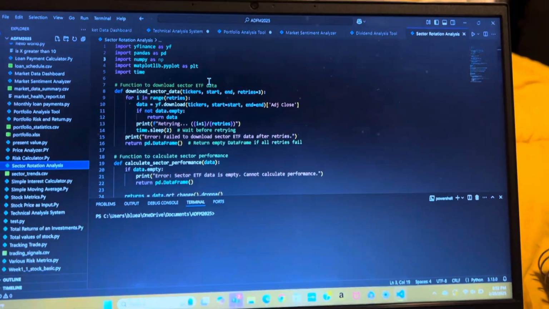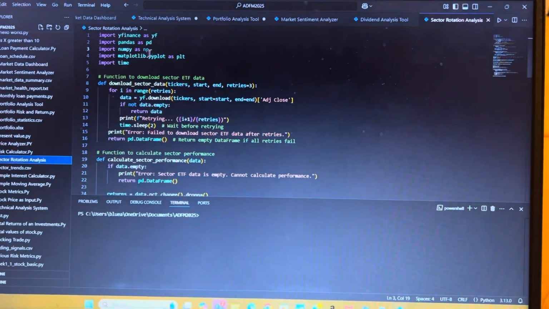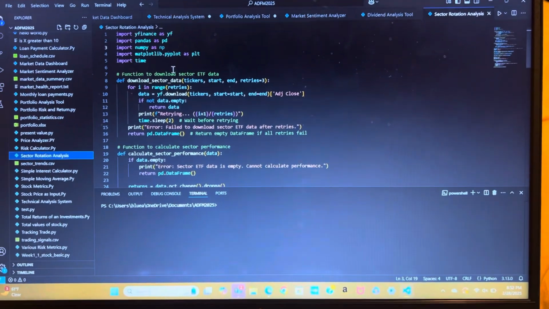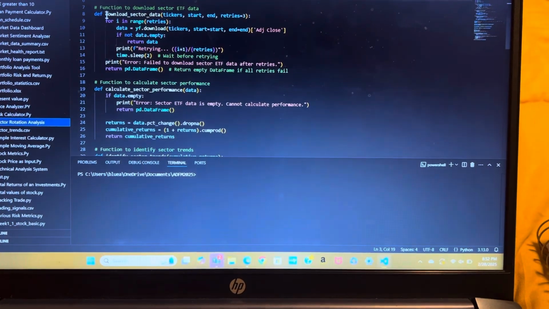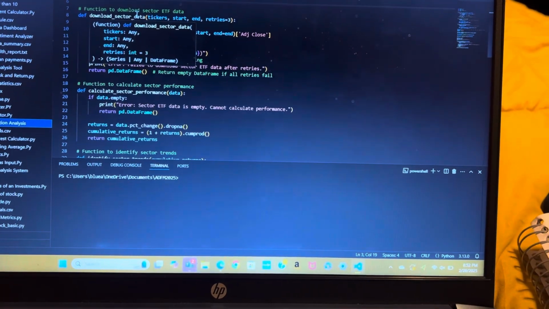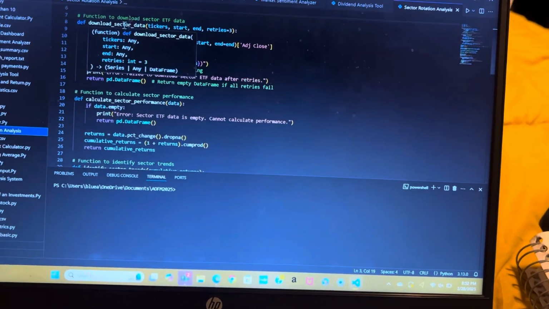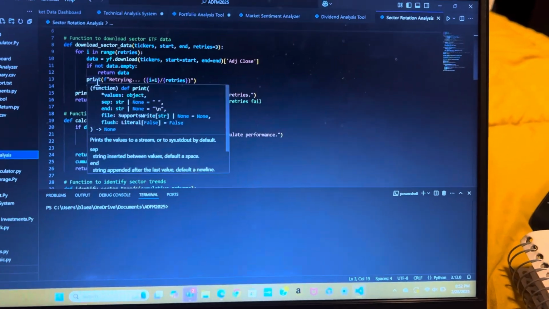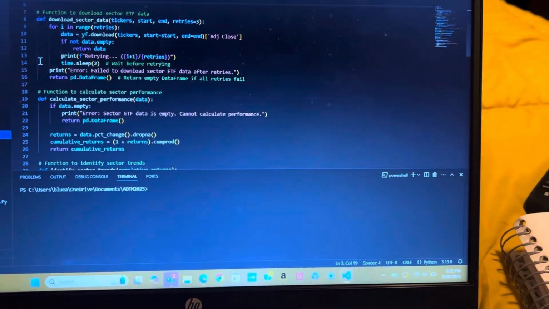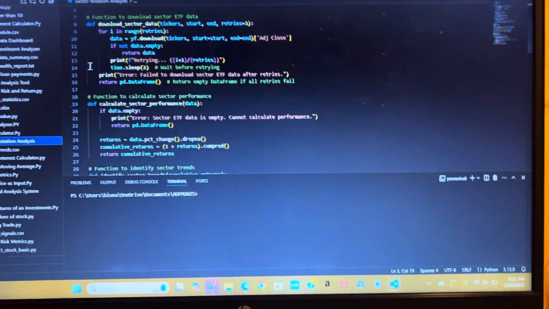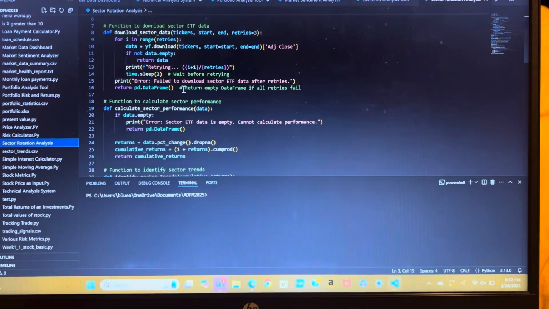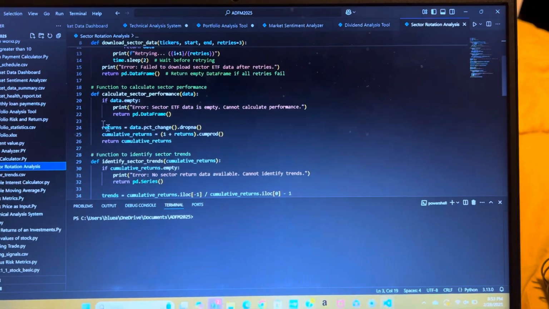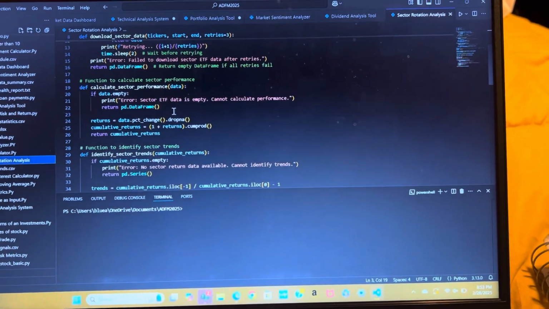This is the last one. So again, up here is the start of the code and the packages that we need to be able to perform this code. Right here is where we are downloading the sector data for ETFs. Again, having that if-else statement. If you can't download the data, again, the time delay, trying to work around the IP address block. If not, we're going to print off that error message. But if you can pull that data, then we're going to go ahead and calculate the sector performance.